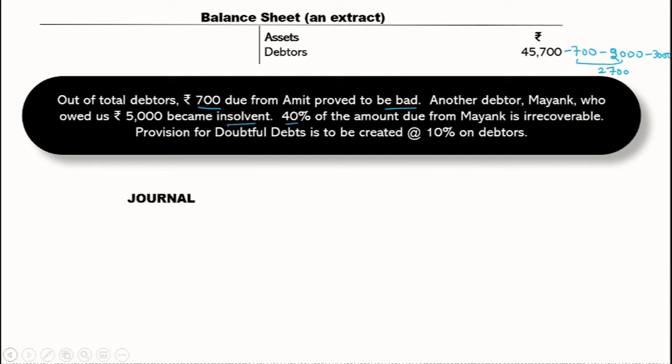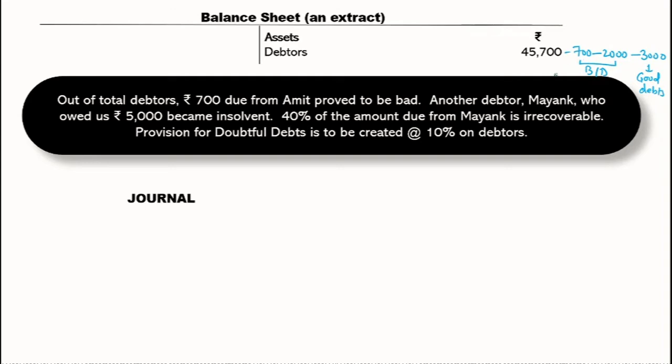So 45,700 less 700, less 2,000, and less 3,000. The bad debts are 2,700, and the 3,000 is a good debt which we are surely going to receive. This is what we are surely not going to receive.